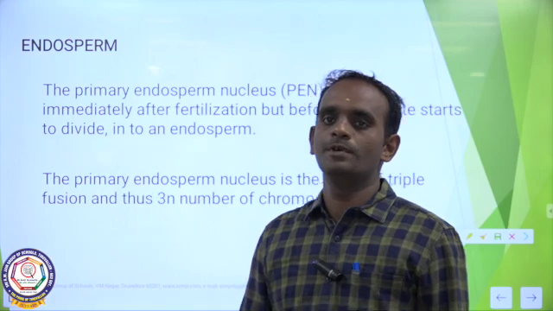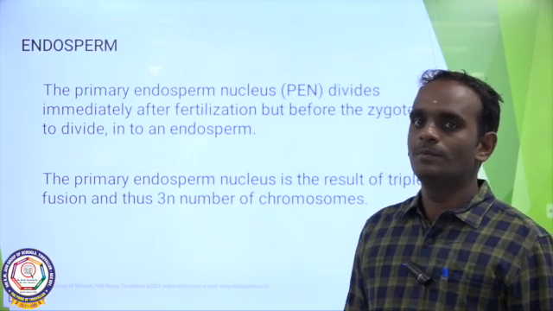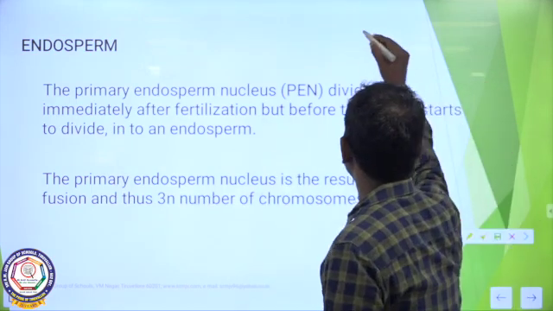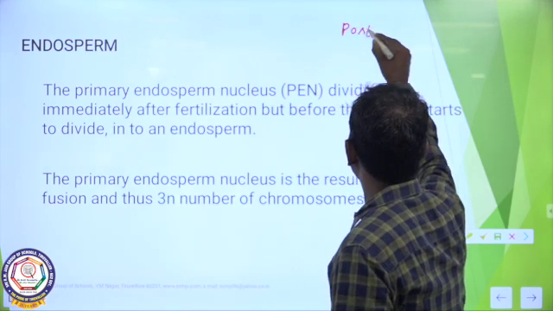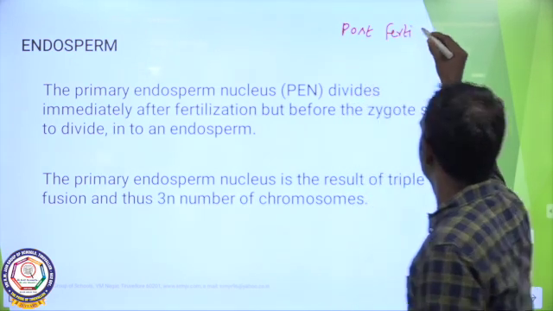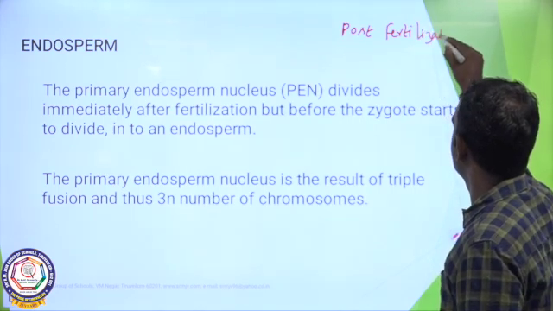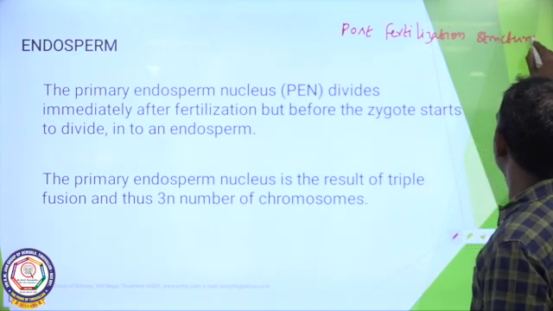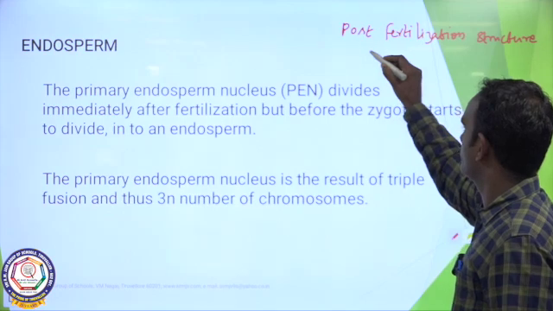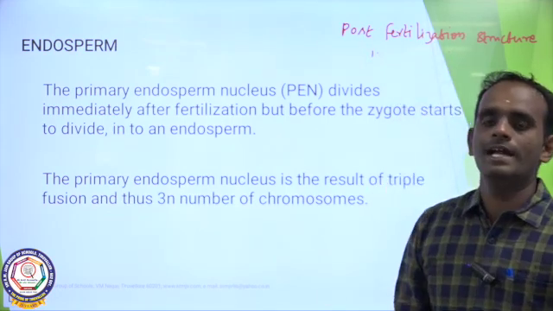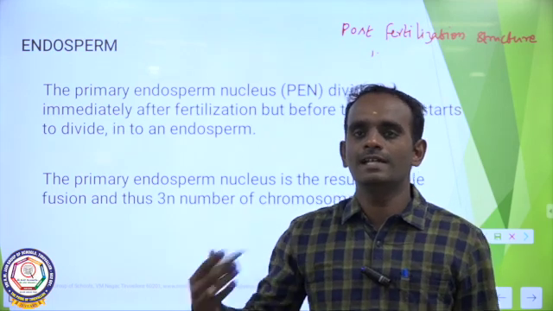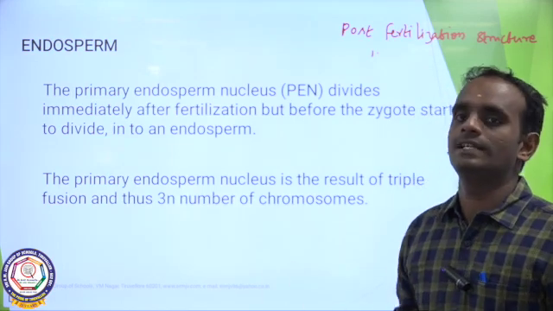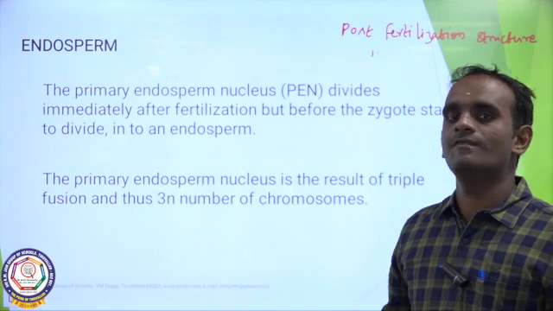Today we are going to discuss endosperm. Before going to see the endosperm, you have to know about the post fertilization structure and events. In many angiosperms, several changes take place in the flowering plants after fertilization. What events take place after fertilization?